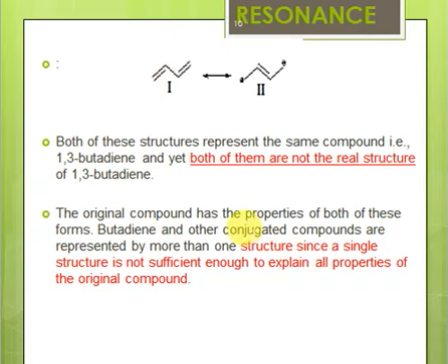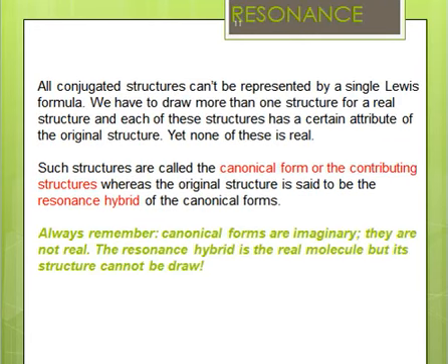So only one structure is not sufficient to explain the properties of the original compound, and we are making use of more than one structure. We are making use of structure 1 and structure 2 to explain the properties of that original structure. So here we come to the conclusion that all conjugated compounds cannot be represented by a single Lewis formula.